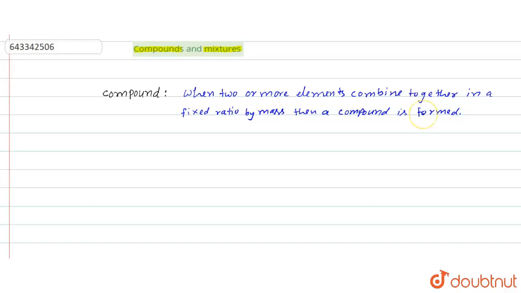When two or more different elements combine together in a fixed ratio by mass, then a compound is formed. Now examples.